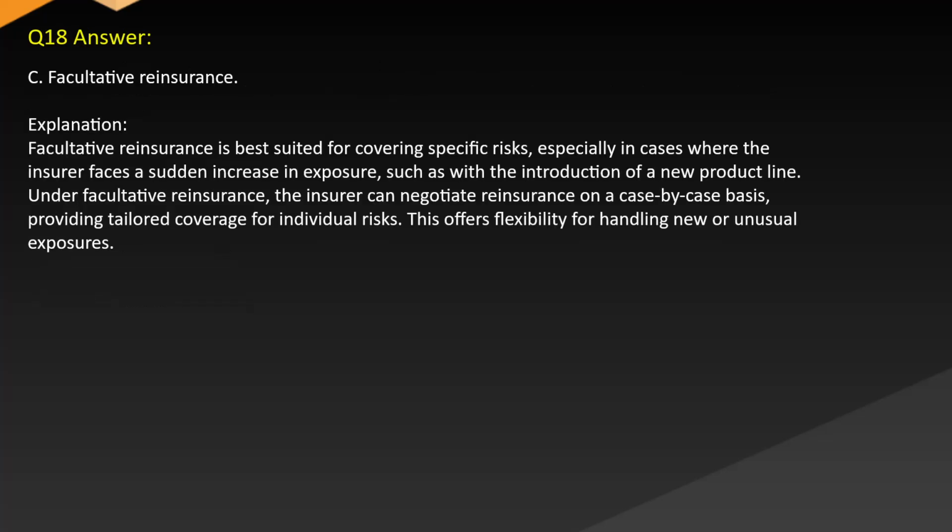Answer: C. Facultative reinsurance. Explanation: facultative reinsurance is best suited for covering specific risks, especially in cases where the insurer faces a sudden increase in exposure, such as with the introduction of a new product line. Under facultative reinsurance, the insurer can negotiate reinsurance on a case-by-case basis, providing tailored coverage for individual risks. This offers flexibility for handling new or unusual exposures.